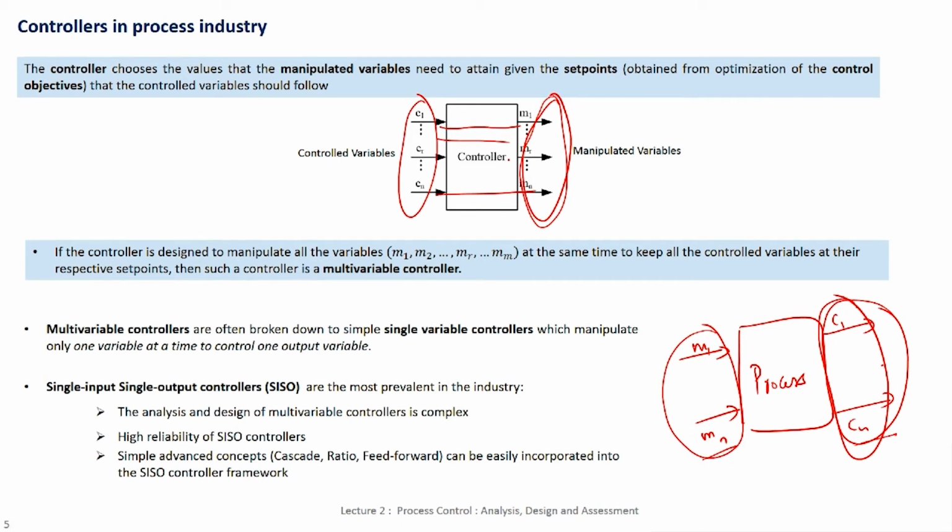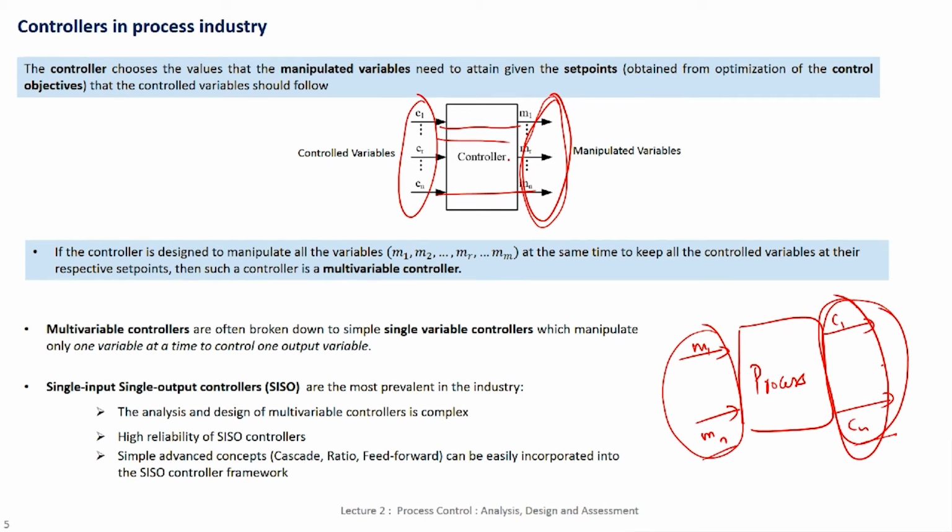So, the analysis and design of multivariable controllers might become too complex for standard application in many industries. The second and more important reason is, supposing I were to do this multivariable controller, that is multiple variables being controlled by multiple manipulated variables, let us say the controller fails. All engineering systems have certain reliability, all of them are prone to failures. So, if the control system fails, then in one shot you lose control of hundreds of variables. So, that is something that people worry about. So, you do not want to do that.